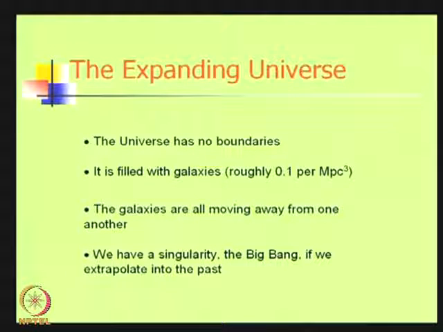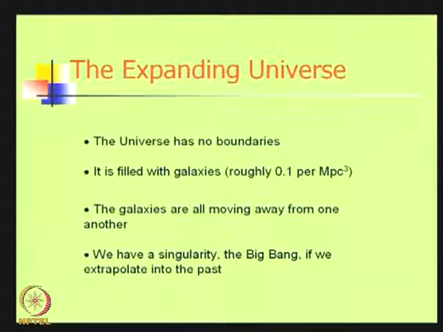So in the simplest situation, the universe is infinite, the universe can have no boundaries. The simplest model is that the universe is infinite and it is filled with galaxies. Because the universe around us is also filled with galaxies, and since the universe is homogeneous, the entire universe is filled with galaxies, and the galaxies are all moving away from one another. This was the basic picture.